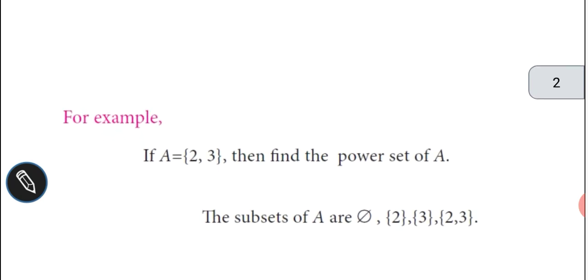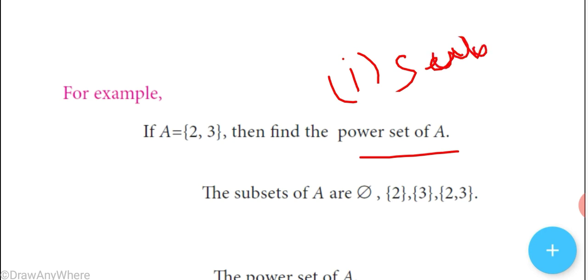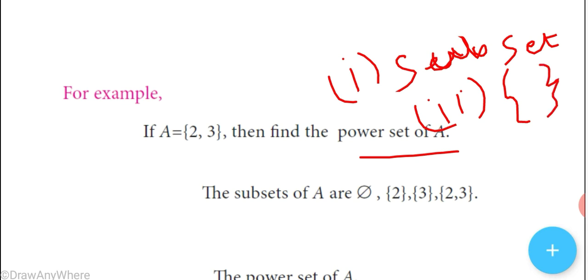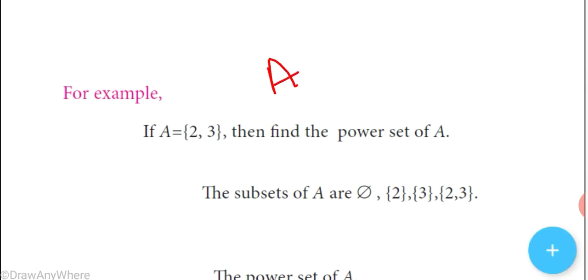For example, consider a set capital A equal to {2, 3}. Then find the power set of A. To find the power set, first we have to write the subsets. First step is to find the subsets. Second step, enclose the subsets within the brace. The given set is capital A equal to {2, 3}, and we have to find the subsets of the given set.